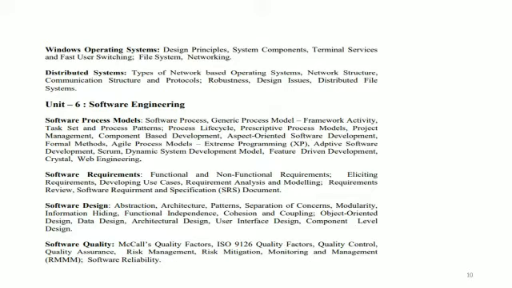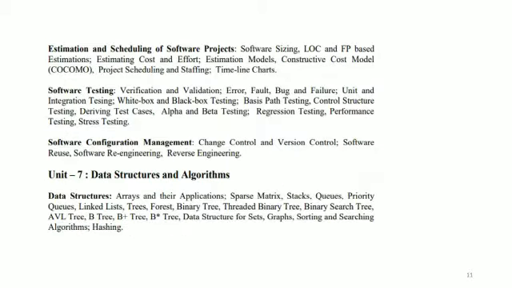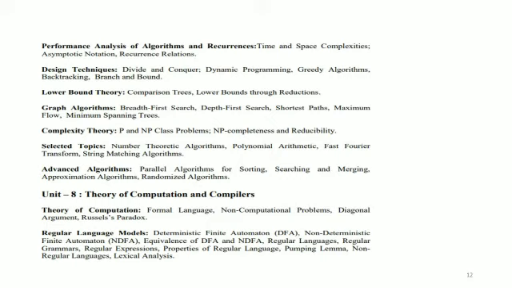Then coming to software engineering, say unit 6, wherein the software process models, you can see the requirements, software quality, the software testing, and the configuration management. Unit 7 includes the data structures and algorithms, wherein you have the familiar data structures that you cover in your graduation and MSc. And then the performance of the algorithms is also encountered, wherein you study about the time and space complexity of each algorithm, the searching algorithms or the sorting algorithms, and then the graph algorithms, wherein you have